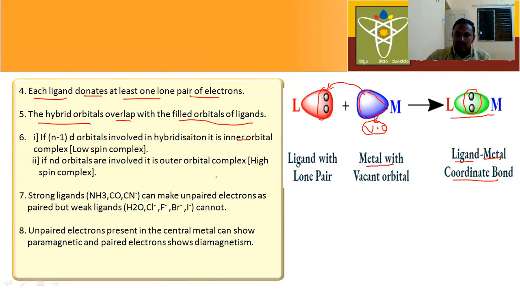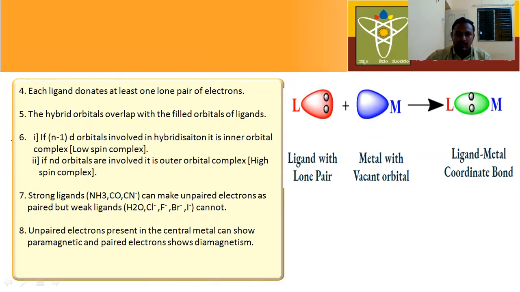This is the metal with vacant orbital. This is the vacant orbital, there are no electrons. This is the ligand with lone pair of electrons. When the vacant orbital of metal is overlapped with the ligand, it gives a coordinate bond between ligand and metal.